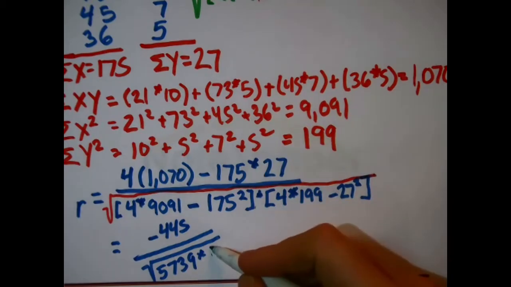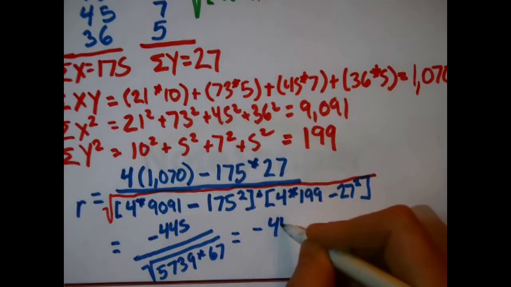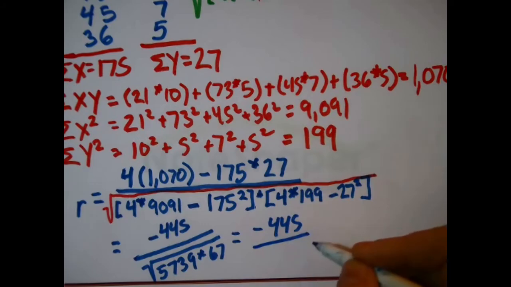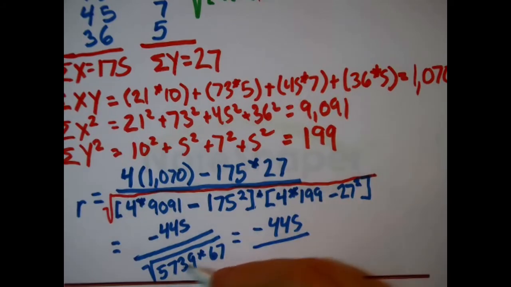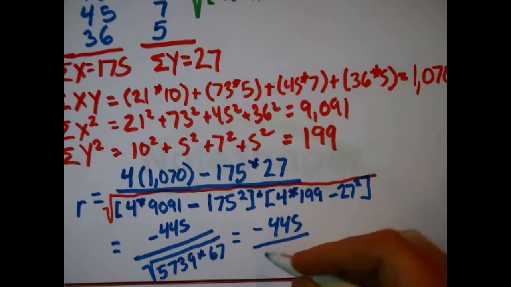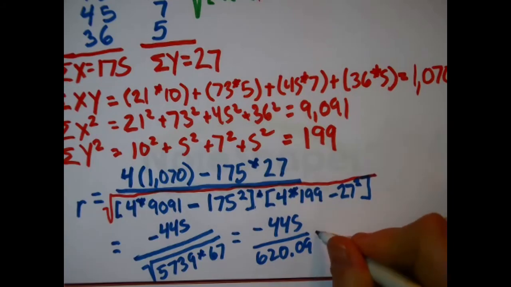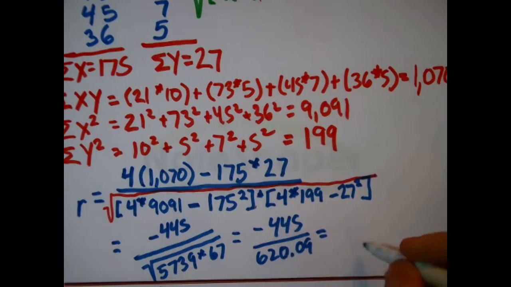I get a 67, which is a negative 445 over, multiply those two things together, take the square root. I get 620.09 some odd. Now just do the division. This is negative then, right, as an overall result, 0.7176.